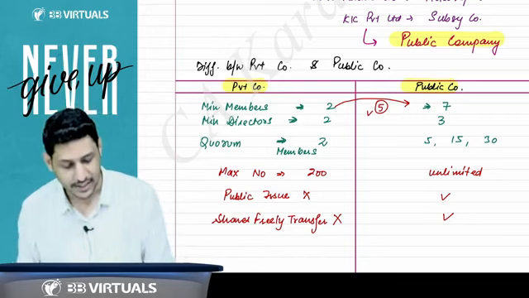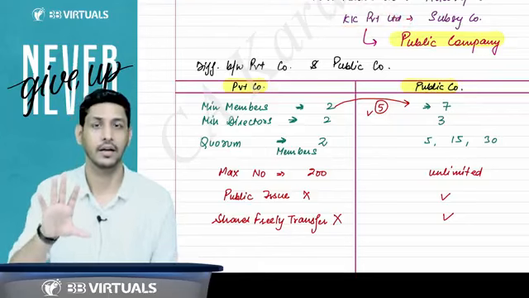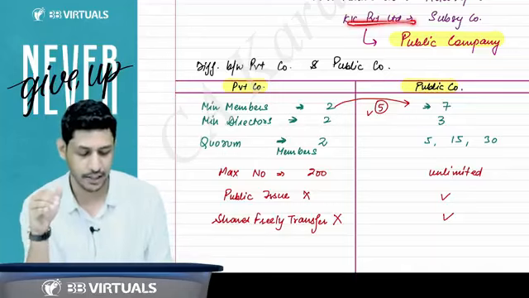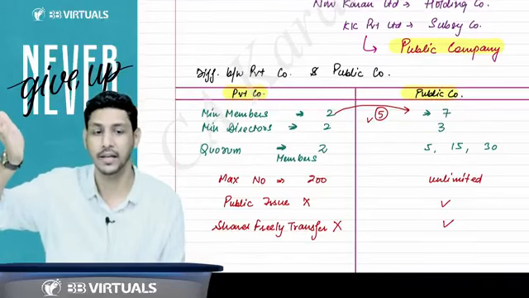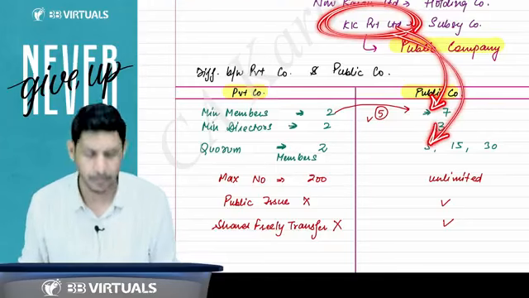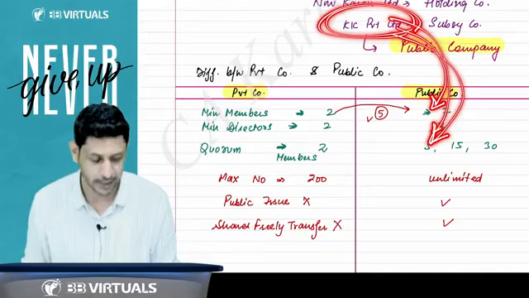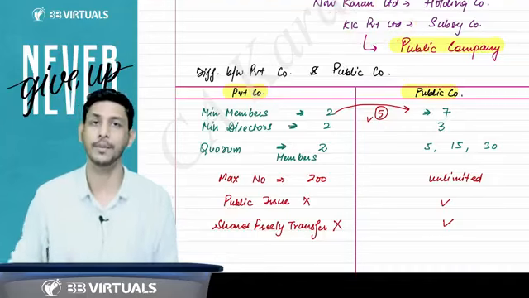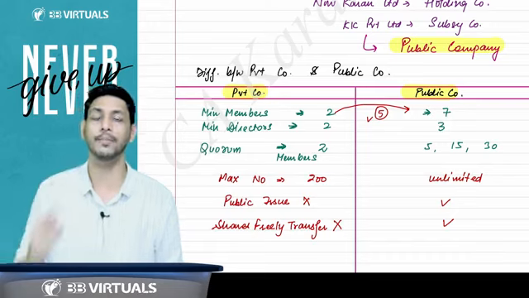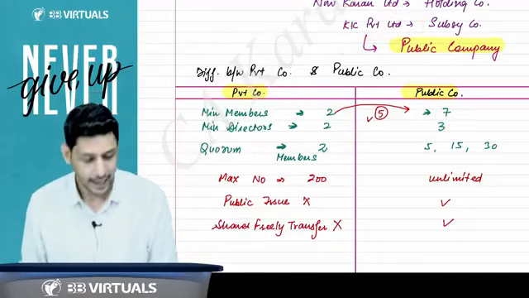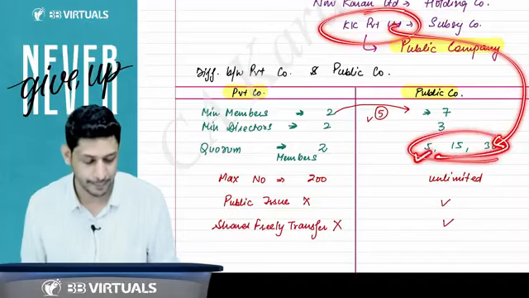So sir, you are saying that this private company becomes a public company, so the law will be applicable on this private company as it applies to a public company. So this private company should also contain a minimum of 7 members. This private company should also contain a minimum of 3 directors. I'll say yes, you should now have a minimum of 3 directors. If you have only 2 directors, that is non-compliance. Because now you are a subsidiary of a public company, you will be treated as a public company. The law will be applicable on you as a public company, so you should have at least 3 directors. And now when you conduct your general meetings, the quorum will be applicable.